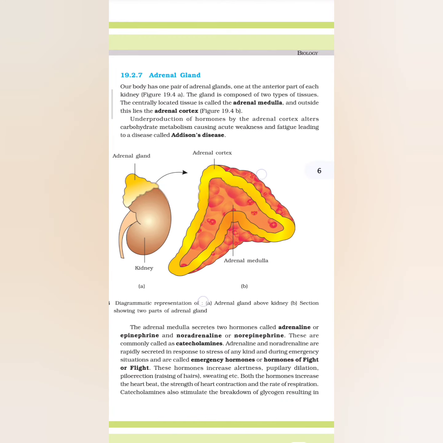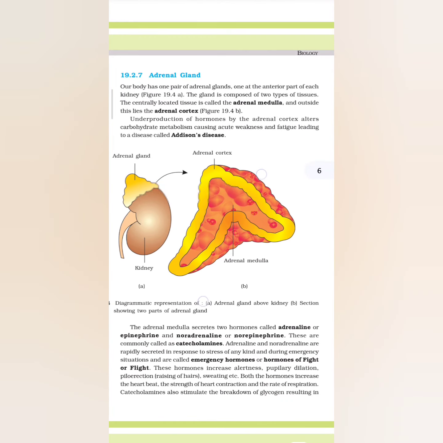These hormones increase alertness, pupillary dilation, piloerection, raising of hairs, sweating, etc. Both the hormones increase the heartbeat, the strength of heart contraction, and the rate of respiration. Catecholamines also stimulate the breakdown of glycogen, resulting in the increased concentration of glucose in blood. In addition, they also stimulate the breakdown of lipids and proteins.